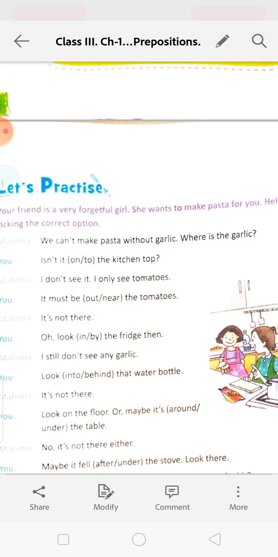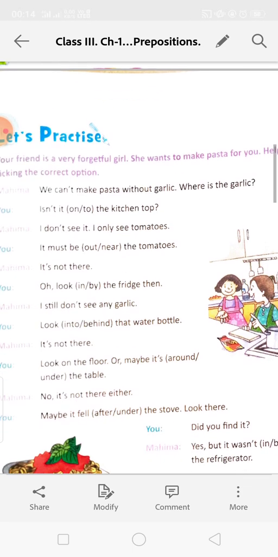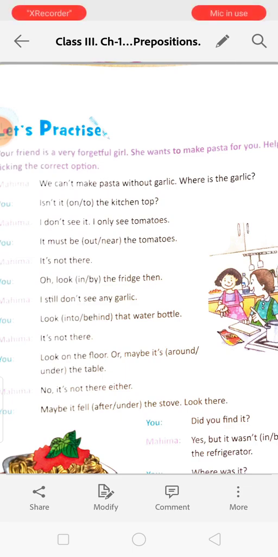We can't make pasta without garlic. Where is the garlic? Isn't it on the kitchen top? On, underline the on. I don't see it, I only see tomatoes. It must be near the tomatoes, underline the near. It's not there. Oh, look, in the fridge then. So it is inside the fridge, so we have to put in.